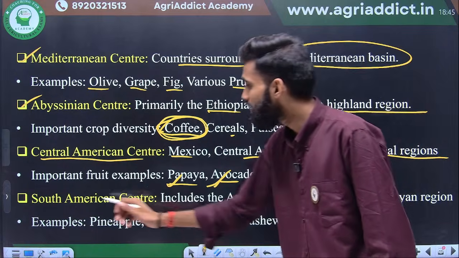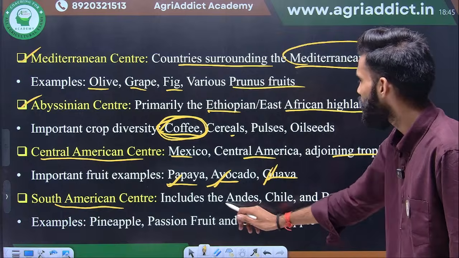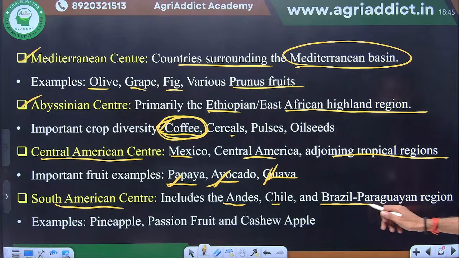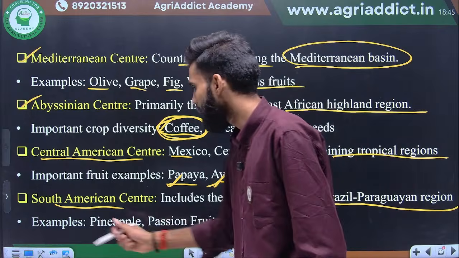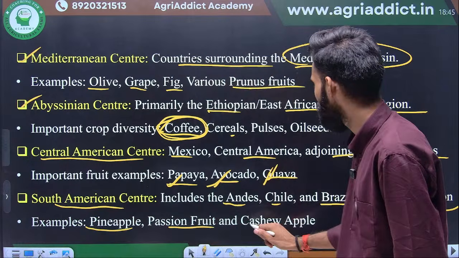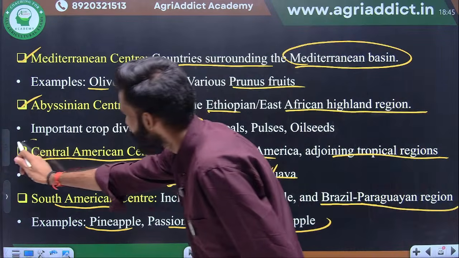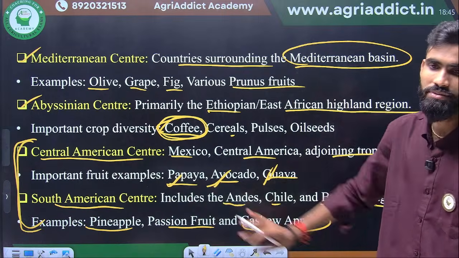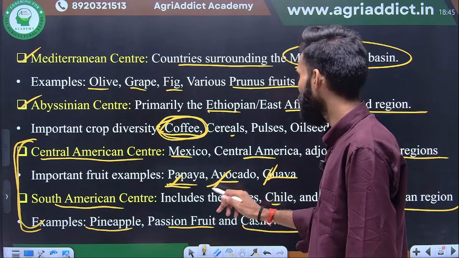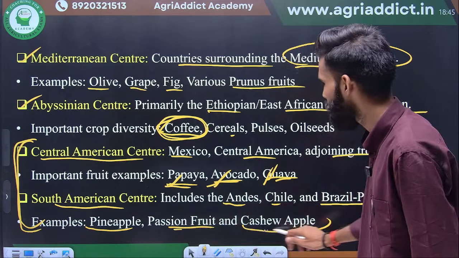Okay, the South American center includes the Andes, Chile and Brazil, especially the Paraguay and Uruguay region. There are two regions in Brazil. Examples are pineapple, passion fruit, cashew apple. So this is especially the American center of origin. Maximum time they pick these types of questions. So you should know papaya, avocado, guava, passion fruit, cashew, pineapple.